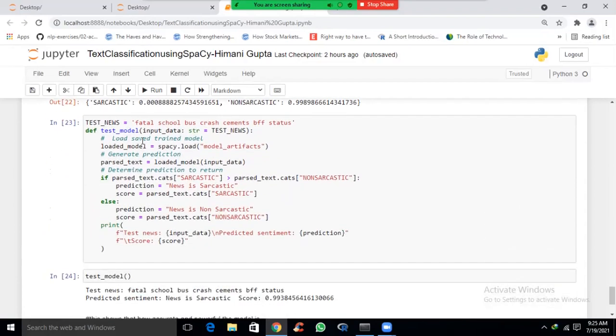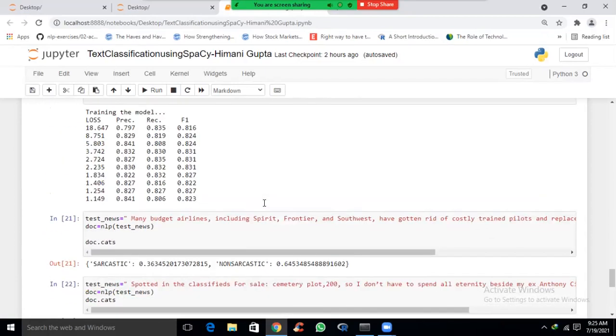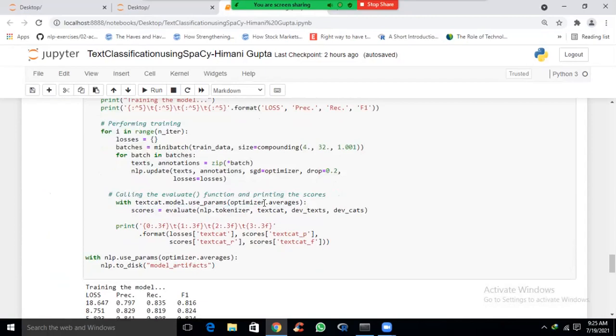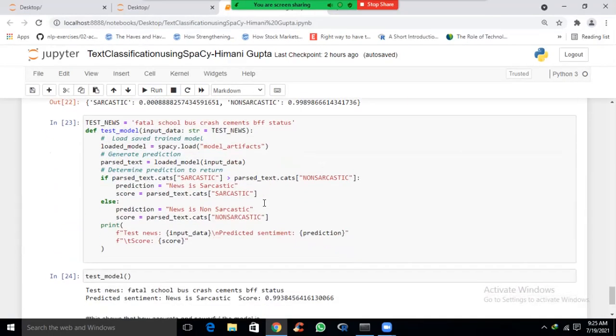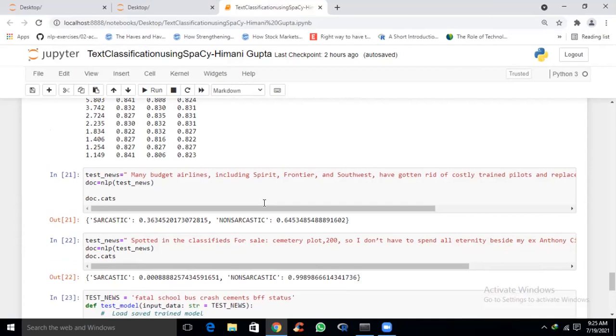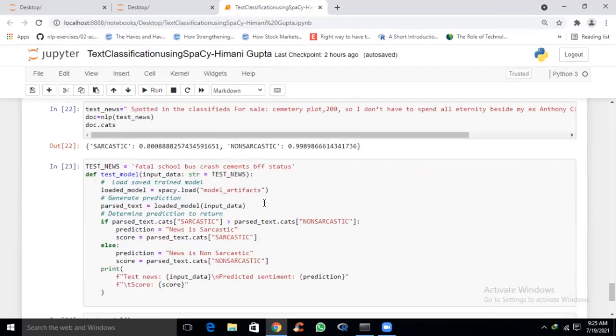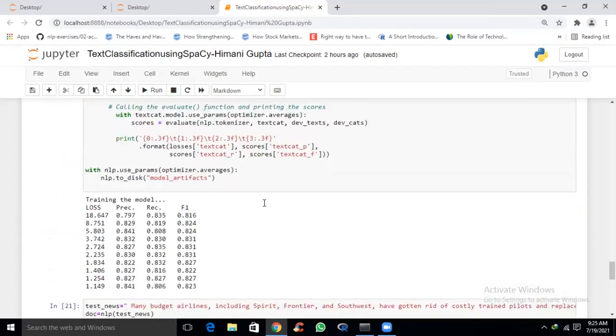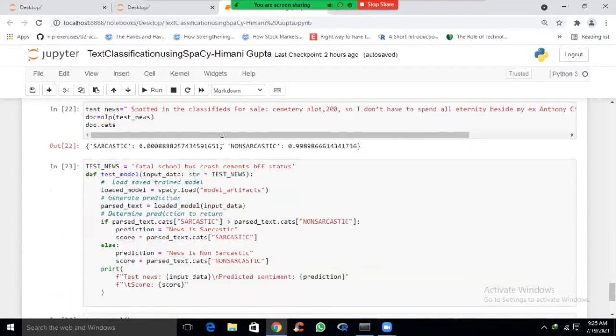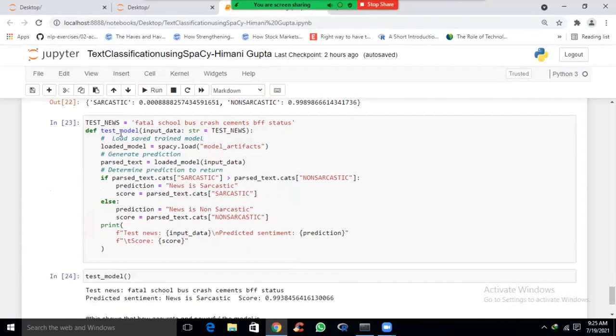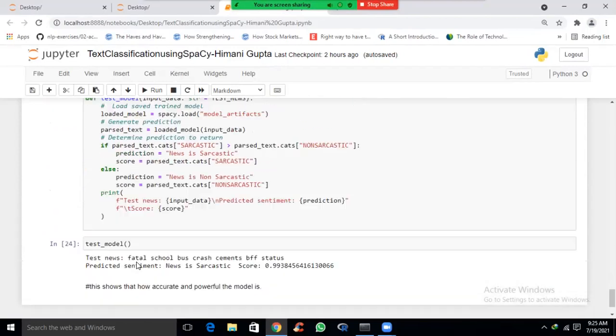Next we have built a test model. Now why is this done? Because actually our work was finished with the training, but why do we need to make this test model? So that we are not required to run this training model again and again. So I have also saved this model into this model_artifacts folder. This model has been saved. Now using this test model function, we will load this model, and then we can put any news over here, and when we call this model, it will display the result.